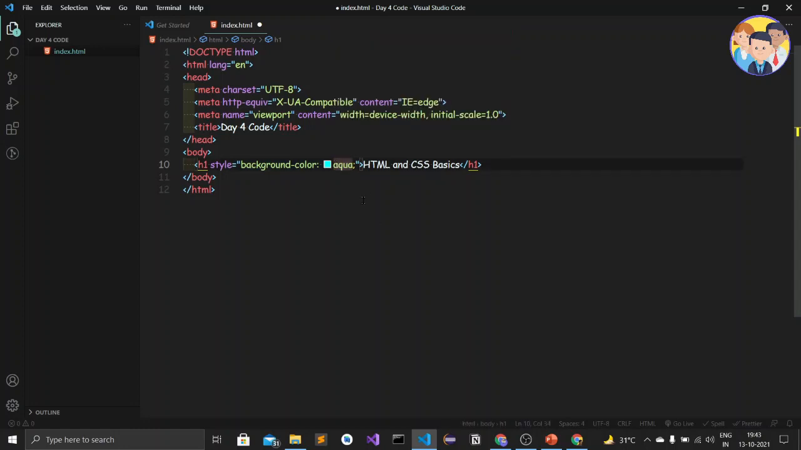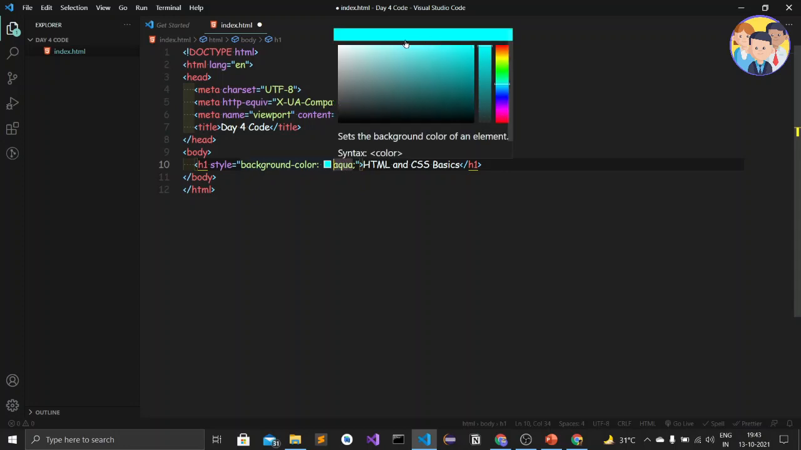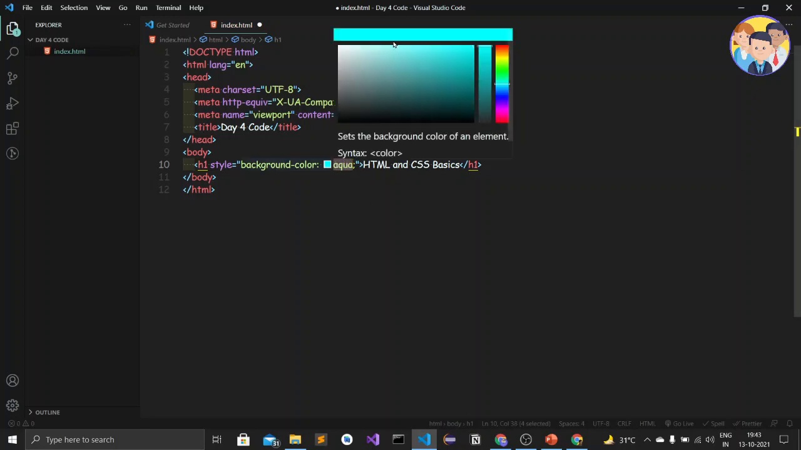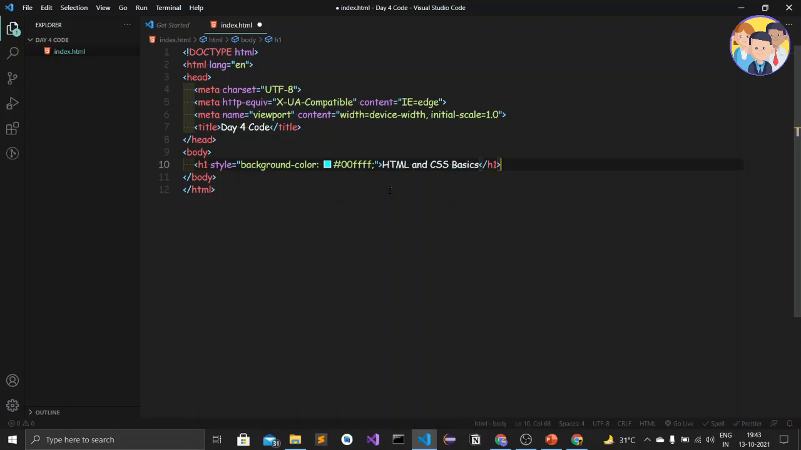Here we get an option in the VS Code editor. When we hover on this aqua, there is a box, and when we click on it, we get the hex code of the aqua color, then the HSL color, then the RGB color. When we type aqua also, it works. Let's remove the hash; it still works. So let's put the hex code. Let's save this document and then open it with a live server.